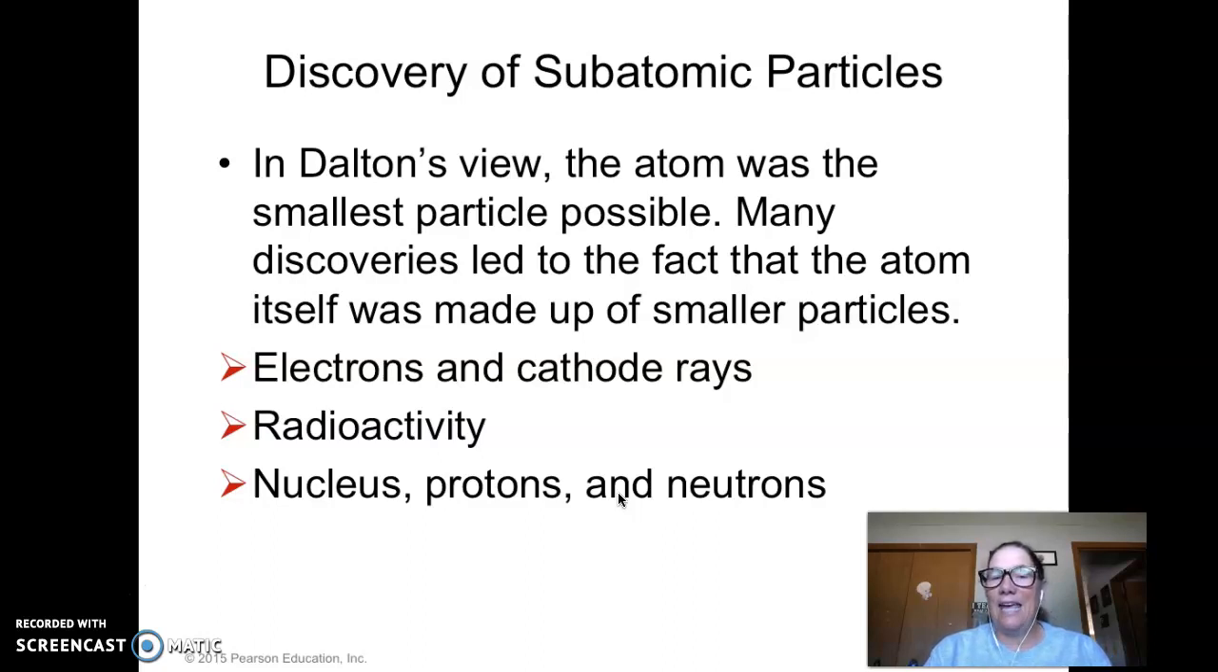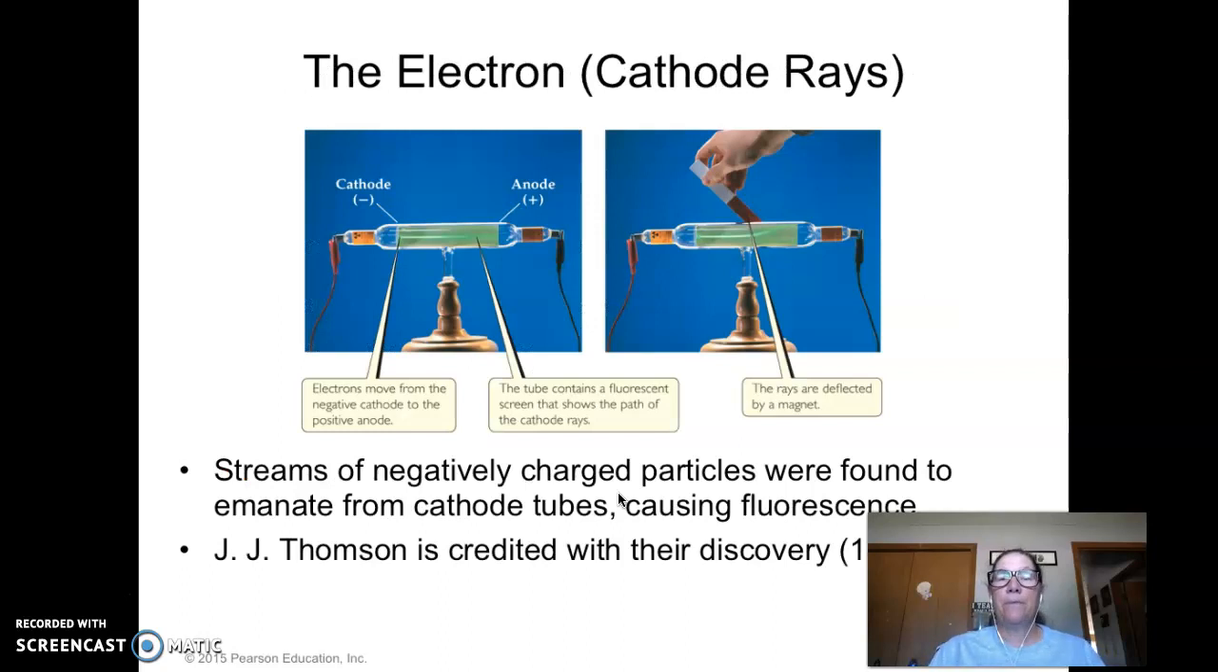Radioactivity, the decay. We have the nucleus, we have protons, we have neutrons. All these things were discovered by other people. Dalton didn't know about them, but his atomic theory about things being made out of atoms, and atoms are the same for each element, and you can combine atoms to make new substances, was all spot on. Smart guy. Okay? So here's how they discovered the electron.